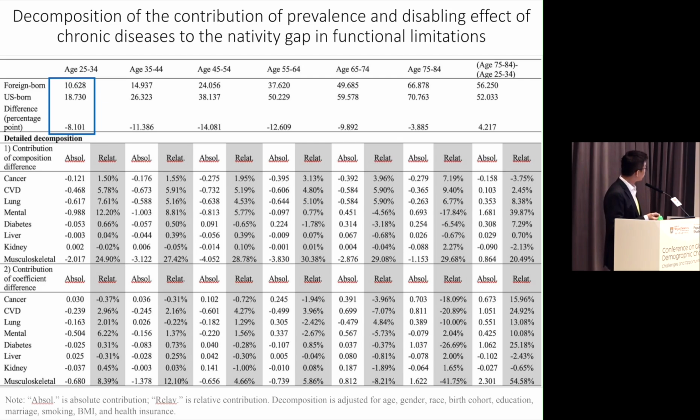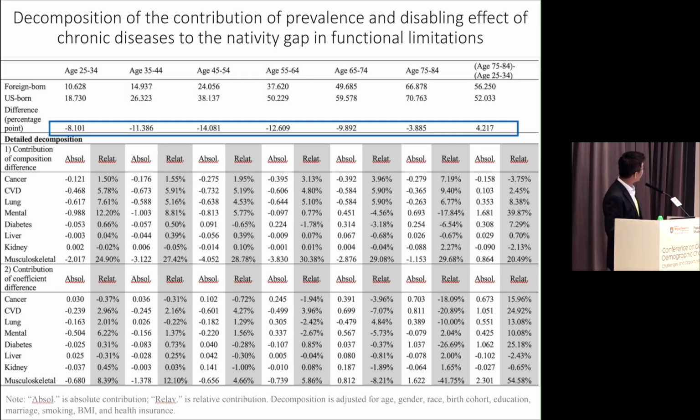Then the lower panel shows decomposition results that differentiate the contribution of the prevalence, or composition, of this disease, and also the disabling effect of this disease, to the native gap in functional limitation within each age and also across age. So for example, in age 25 to 34, the prevalence of functional limitation is about 10% among the foreign-born population, which is about 8 percentage points lower compared to the native-born population.